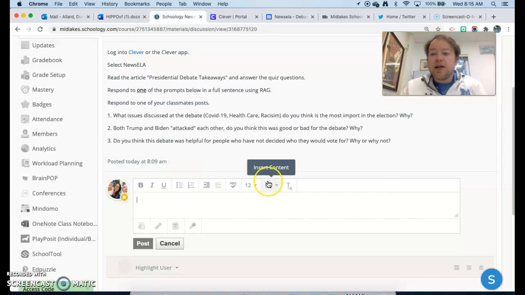Also on Wednesday, let me go big screen for this. Like we said, you could go and work on that other NewsELA article. You do have a vocab foldable you could be working on as well. I will be available for office hours between 11 and 12. If you have any questions, you can come see me during that time. I'll also be sending some people some grade reports, so you could be looking at back work and things like that. But if you have any questions, I'm always available on Schoology. So send me a message that way.